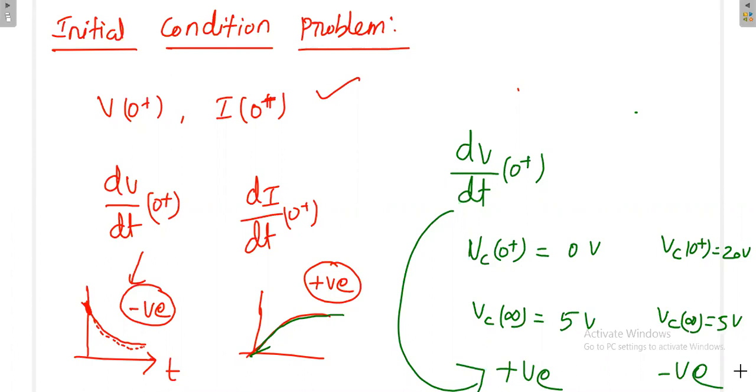Please watch the videos on how the differentiation of sine becomes cos, and differentiation of cos becomes sine. Once you understand that, you can understand very easily what is happening here.